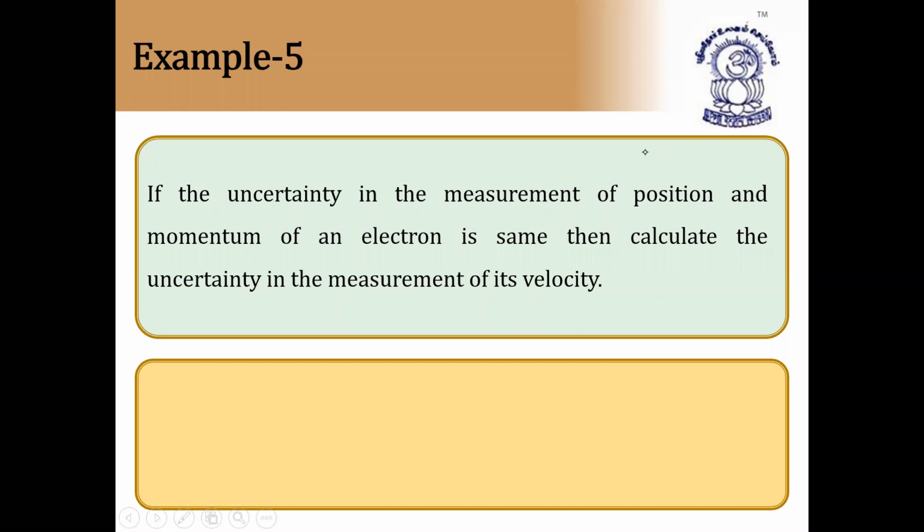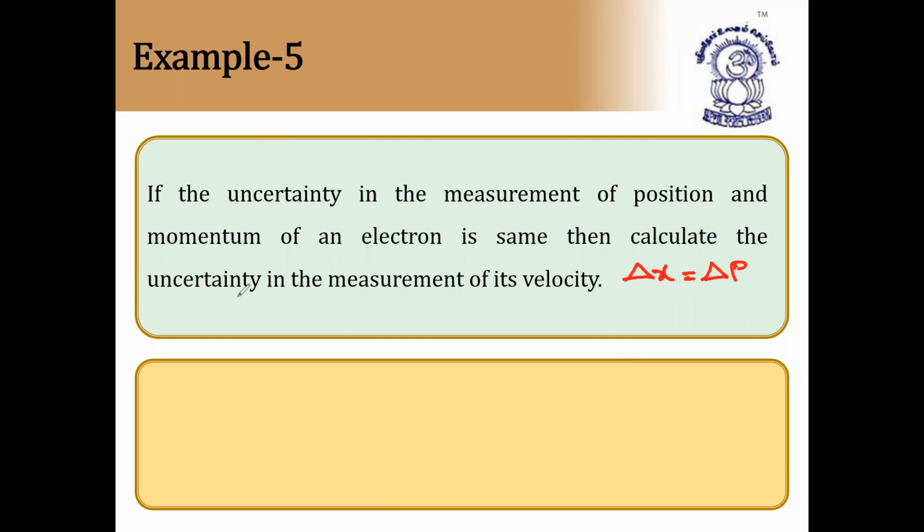In the previous session we have discussed uncertainty in momentum and position, that is based on the Heisenberg uncertainty principle. They are asking this very interesting question. If the uncertainty in the measurement of position and momentum of electron is same, that is delta x and delta p are same, then calculate the uncertainty in measurement of its velocity. So delta x is equal to delta p in this case.